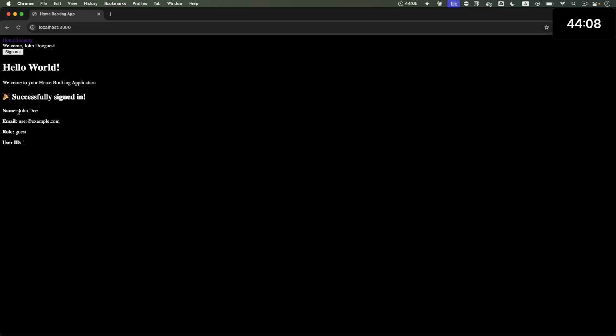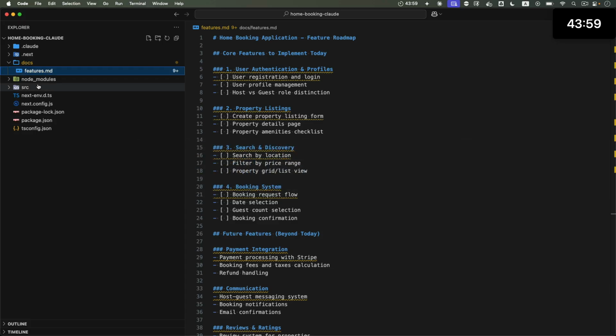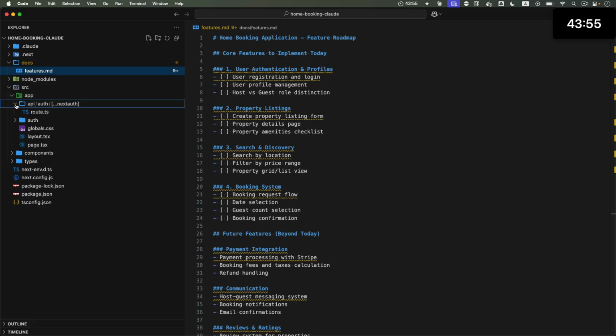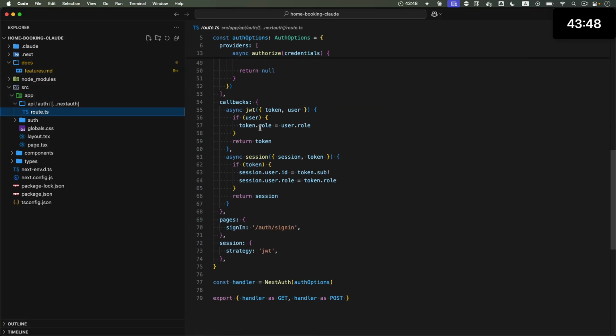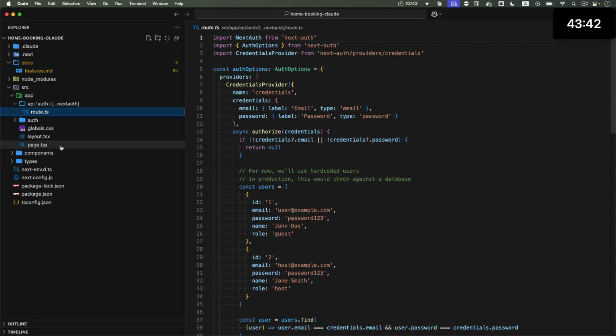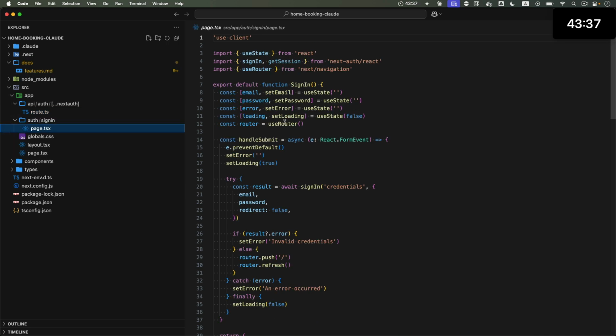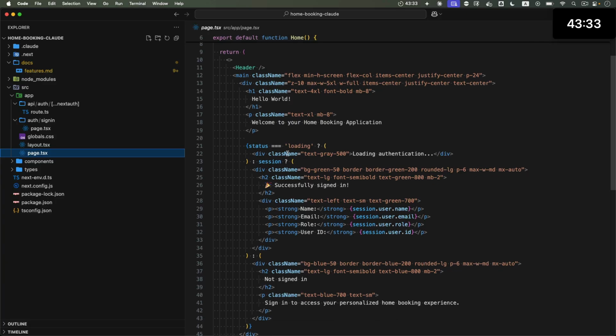All right, yeah, it says it is authenticated. How does it determine the authentication? Let's visit the code real quick. So in here we have source, we have app, we have API with the route that has callbacks, and there's some authentication stuff in here. All right, how about the pages? If we go to authentication page, it's here. Okay, show me the page that is the home page right here.